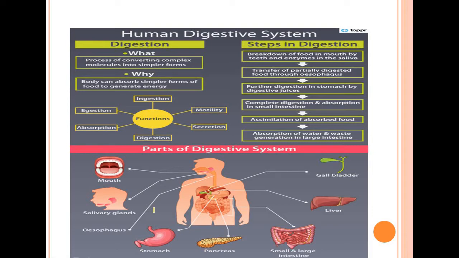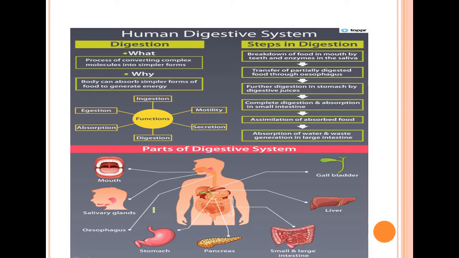Same with the fats. First, fat needs to be converted into fatty acids and glycerol. So our body can absorb only the simpler forms of food to generate energy. So there is a need of digestion, in which there is a conversion of complex molecules into the simpler forms. Okay, so here we have completed our two objectives. Number one, what is digestion? And number two, why it is needed.